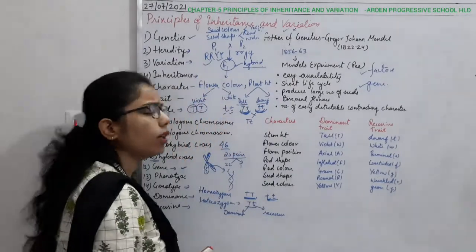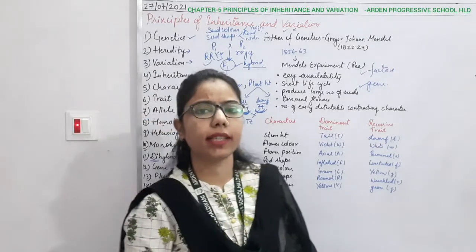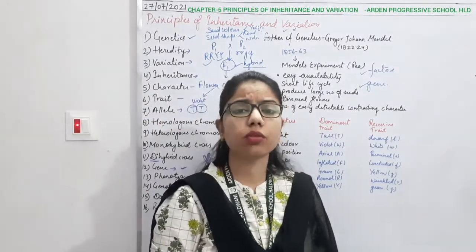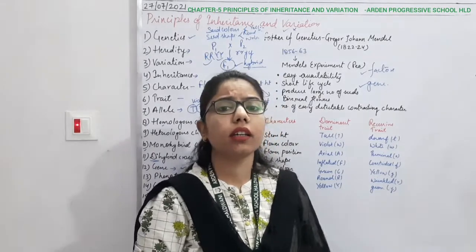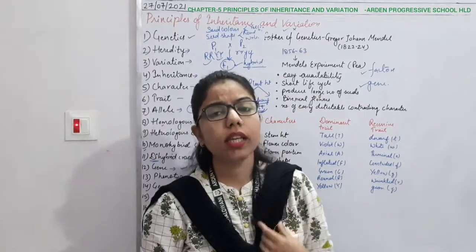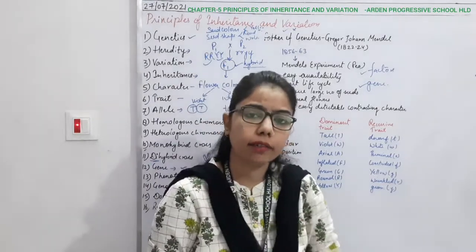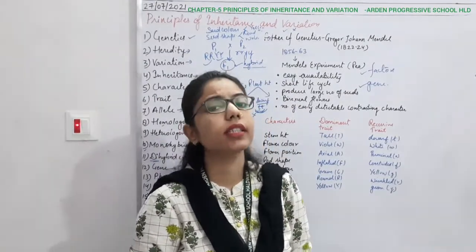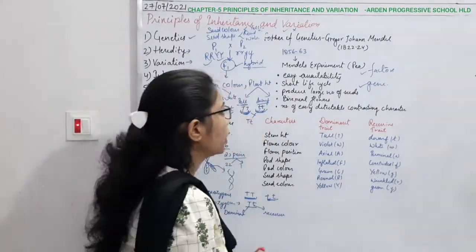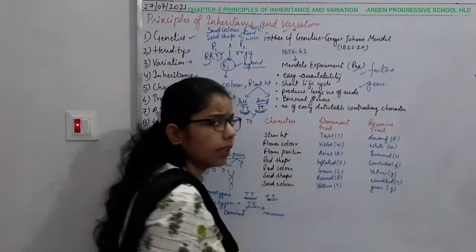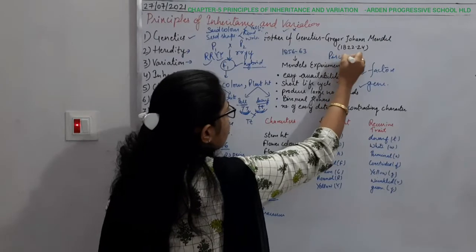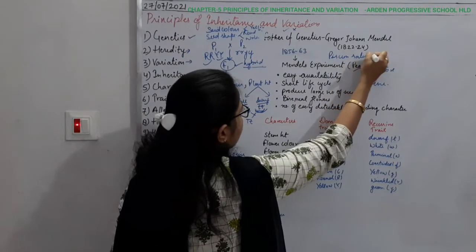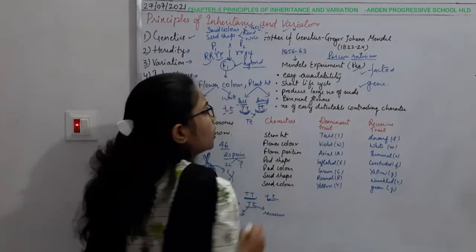Now he performed his experiment because he was a monk. He used to live there, and in the garden area he grew pea plants. The question may be asked in which crop Mendel did his experiment. It's the pea, and its scientific name is Pisum sativum, genus and species.